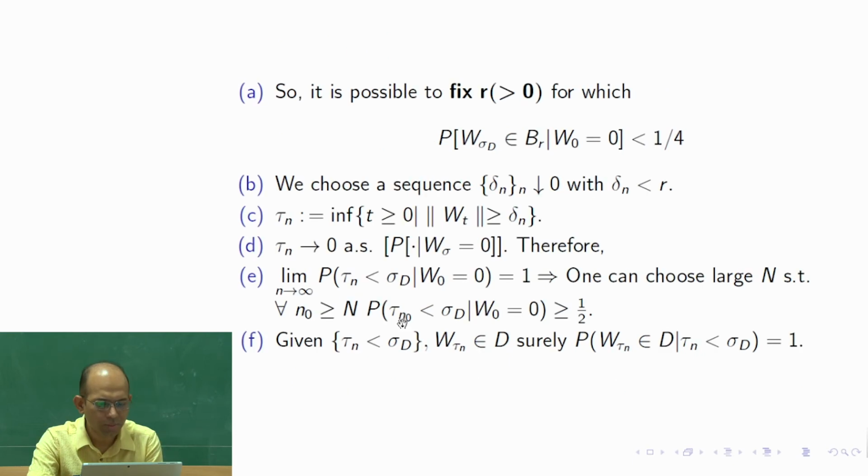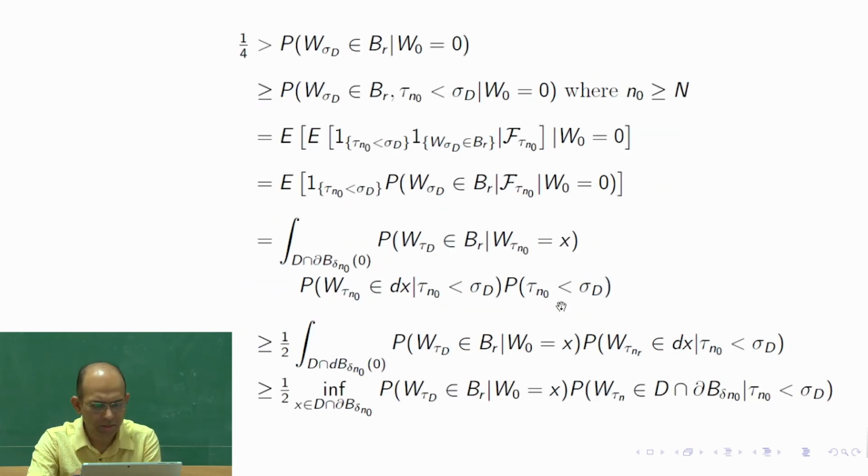Here tau n naught less than sigma d appears. I have not written it, but it is there all the time. The w0 is 0, because we cannot escape from it. So this thing is greater or equal to half, so I am writing half here, and then the remaining terms are here, the d intersection